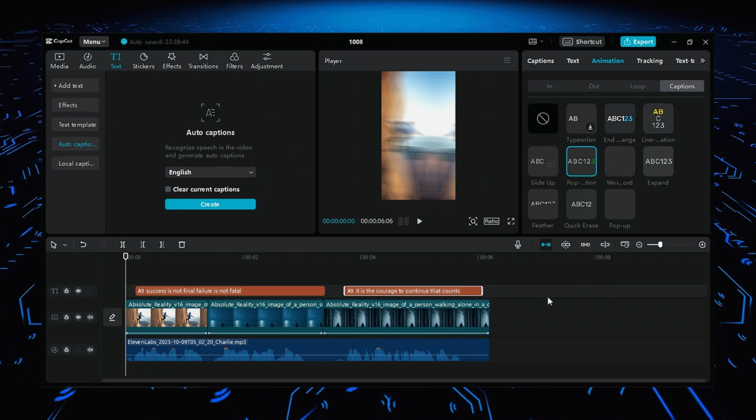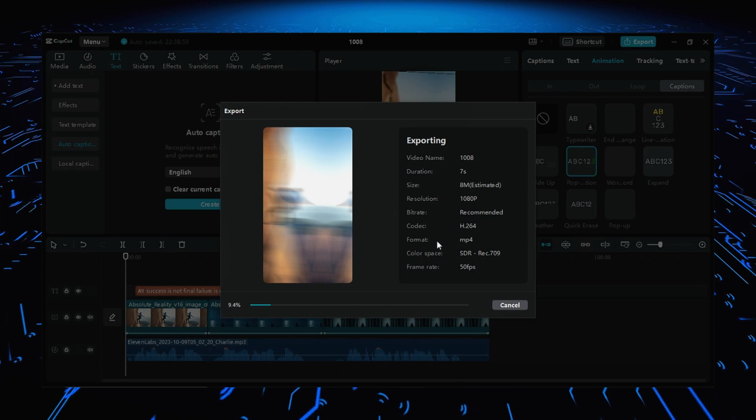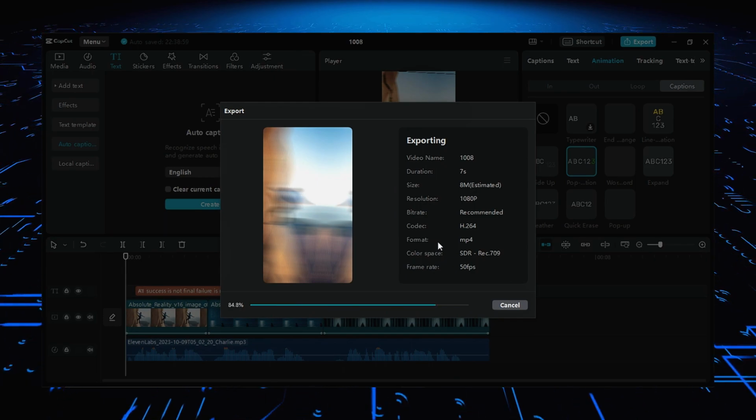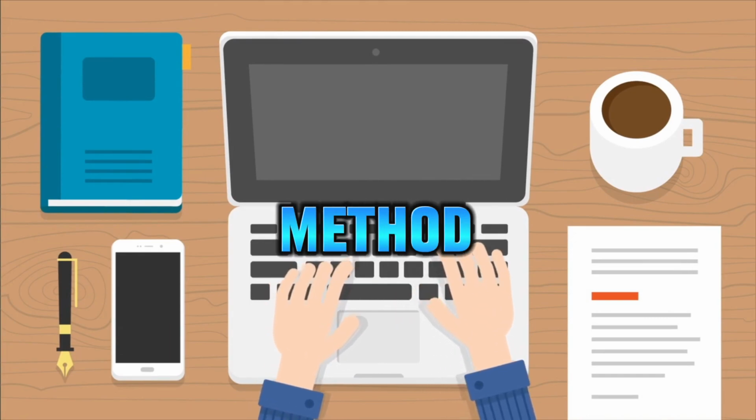Perfect. Now our video is completed. To export the video, click on the export button on the top right, and your video will be exported in your device. You can create more and more videos like this by following the same method you learned in this video.